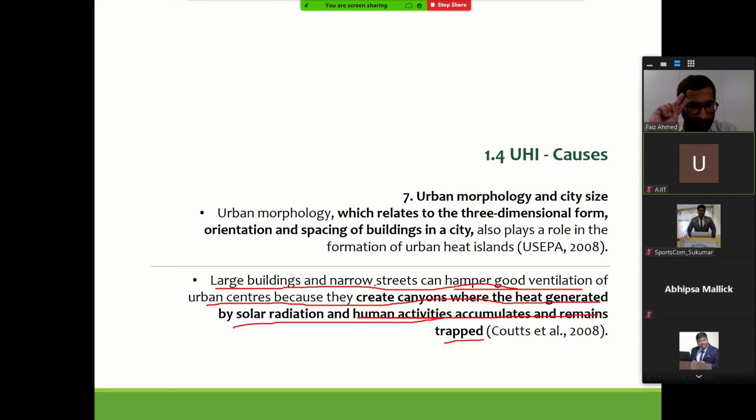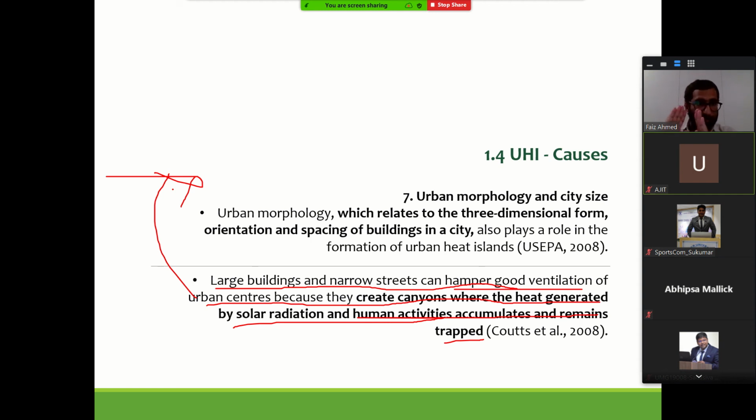There are two ways of looking at this. You must have read that in some cases narrow streets are better. If you have gone to Chandni Chowk, the inner lanes and very small alleys there, you will feel very comfortable.